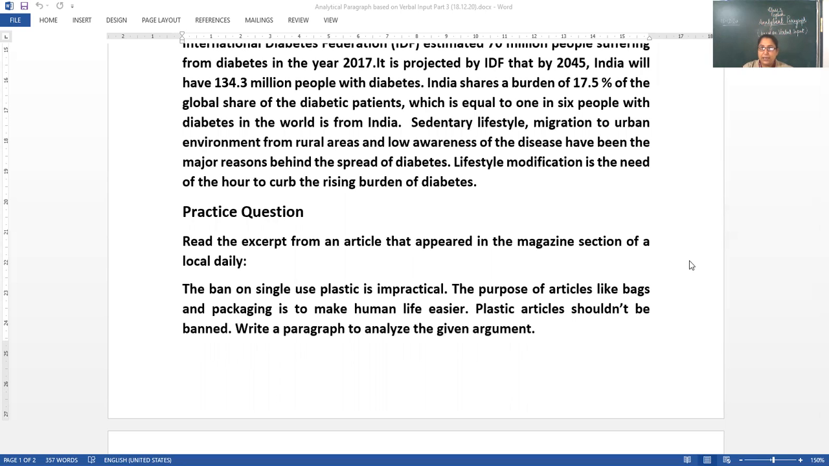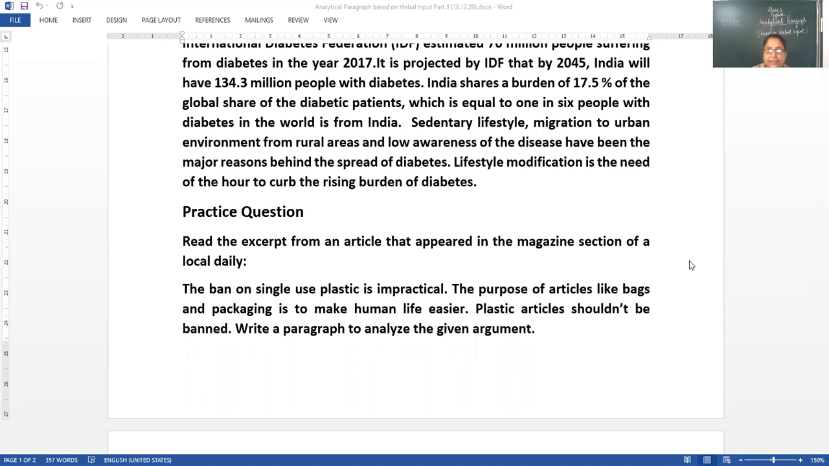Here the points come to our mind that this is an argumentative issue, and we have counter points to oppose this. The ban on single-use plastic is impractical. The purpose of articles like bags and packaging is to make human life easier. Plastic articles shouldn't be banned. So we need to create our paragraph opposite to the statement given. Write a paragraph to analyze the given argument.